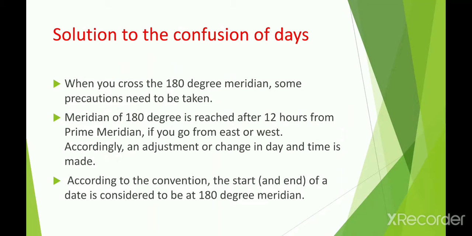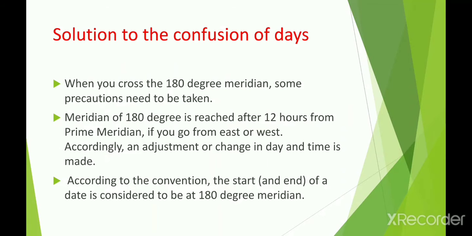Students, in the previous video we learned about Meenal and Sunil's journey. When they completed their respective journeys and met on the 0 degree meridian, according to Meenal it should be Wednesday and according to Sunil it should be Friday. So where does Thursday go? What is the solution to avoid this confusion of days? Today we are going to study this point.